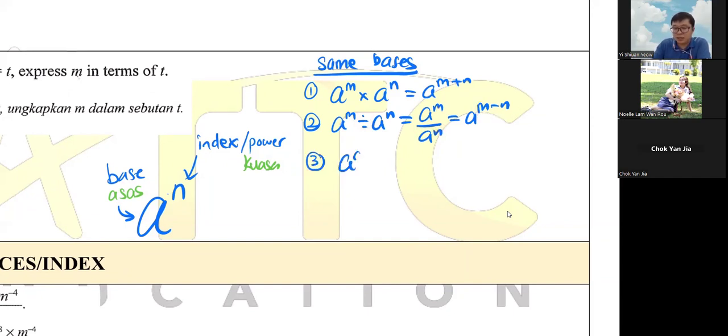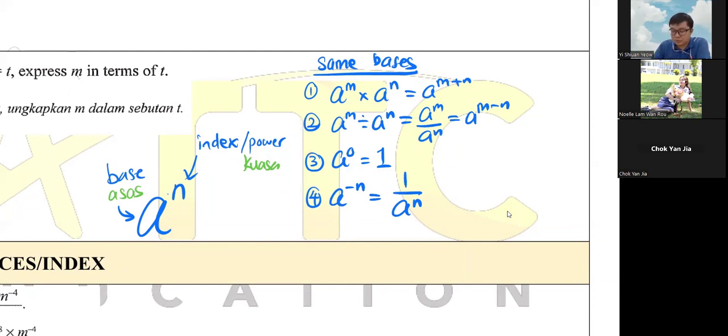The third one is a power 0 equals 1. Anything to the power 0 is 1. Any number, and any alphabet or unknown, to the power 0 is also 1. Number 4 is your 2 and 3 combined together. What do I mean? a to the negative n is equal to 1 over a to the n. It comes from rules 2 and 3 combined.